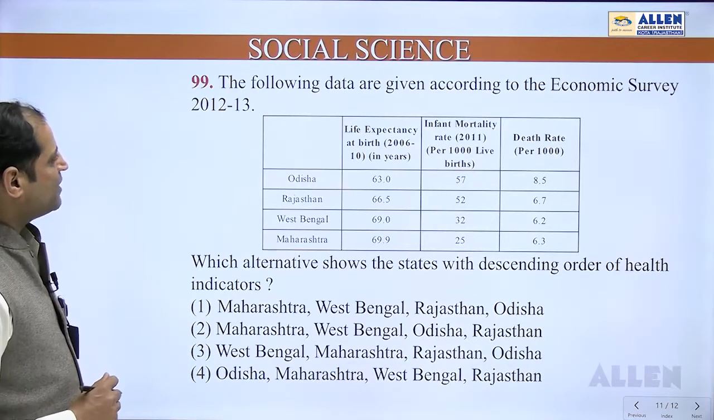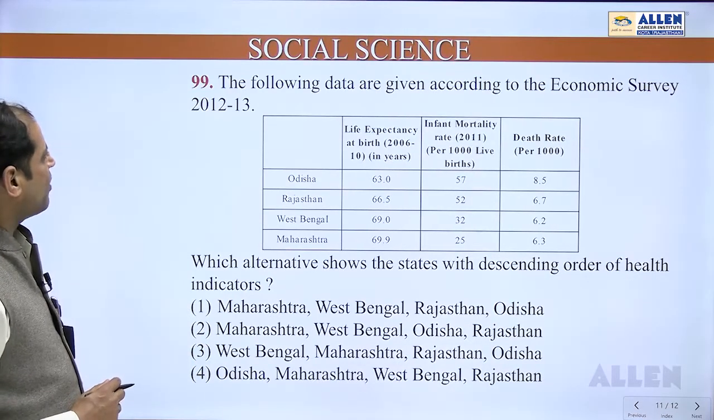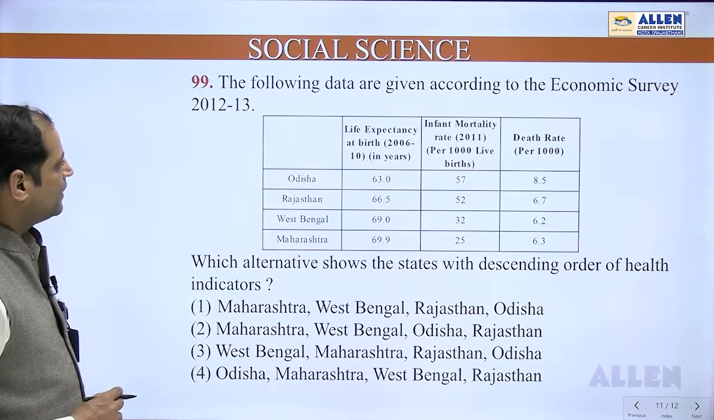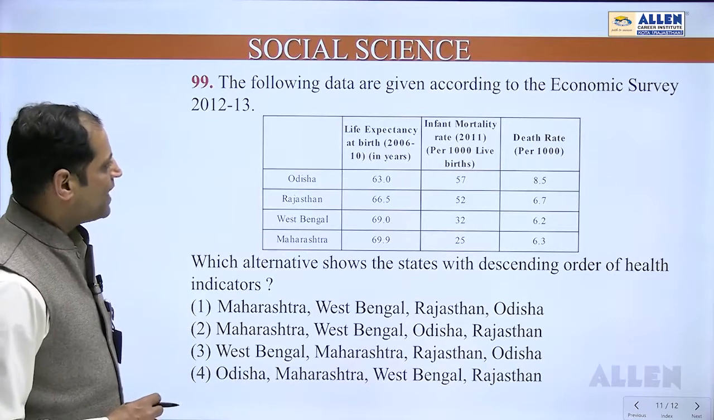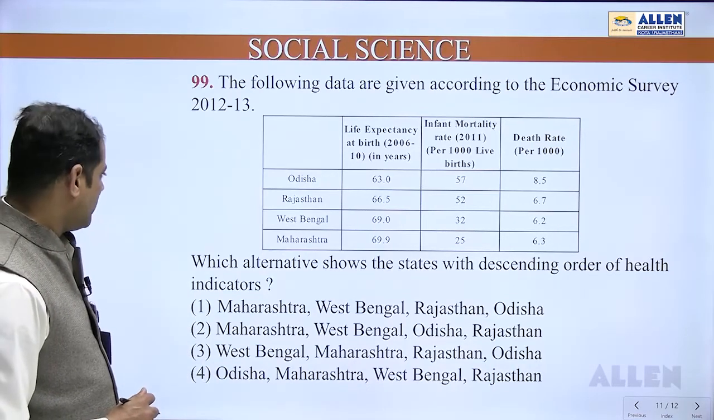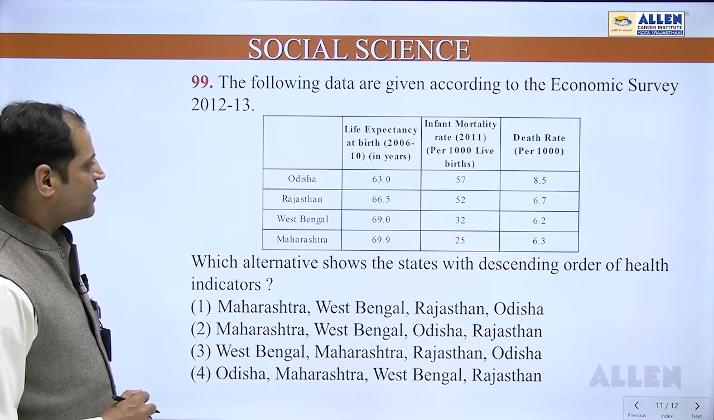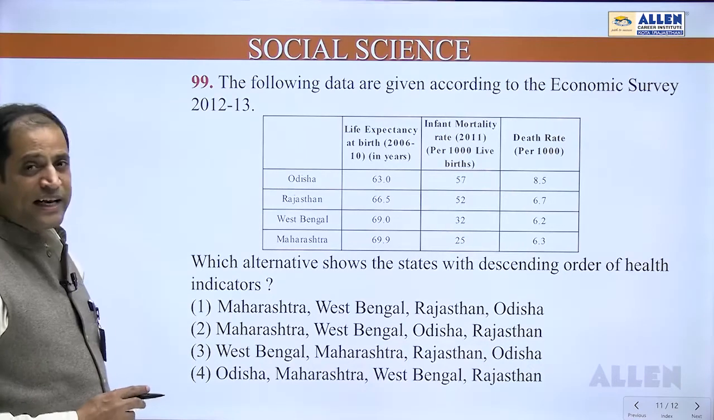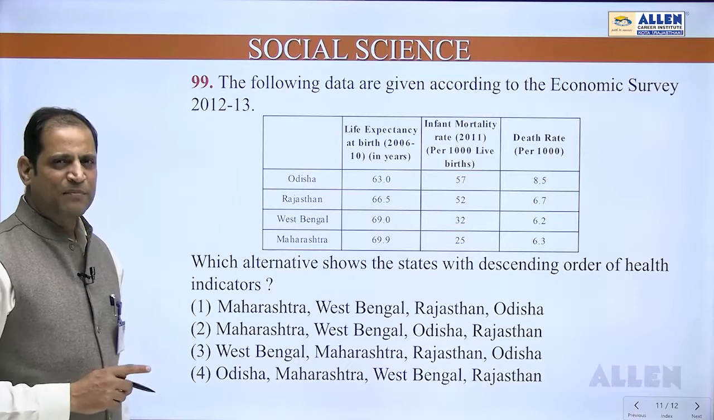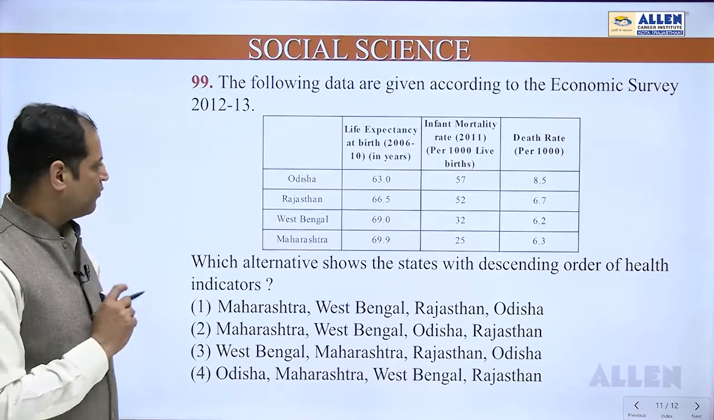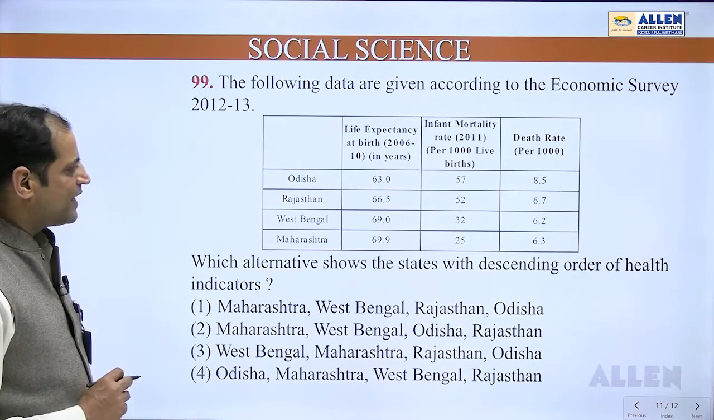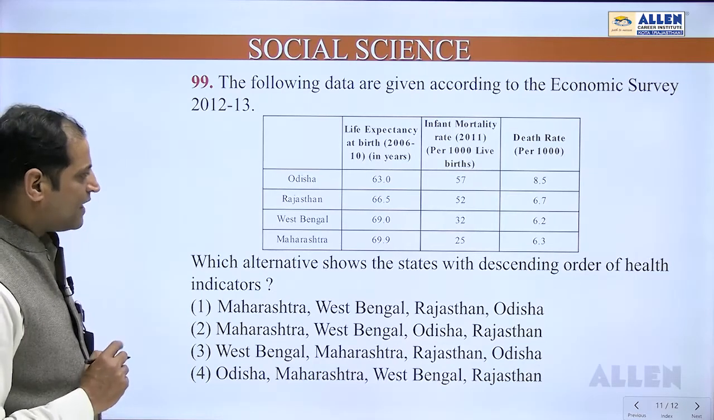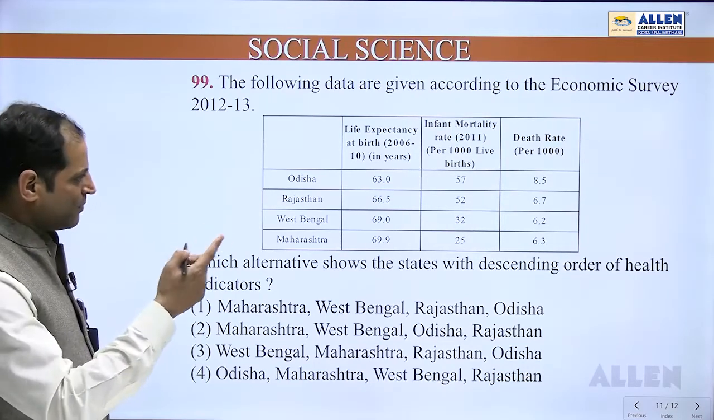Question number 99 says the following data are given according to the Economic Survey 2012-13. Some of the states are given: life expectancy at birth, infant mortality rate and death rate. Which alternative shows the states with descending order of health indicators? This one was from chapter number 1, Development, class 10th. From there they have taken this particular question. Descending means most developed to the least developed.